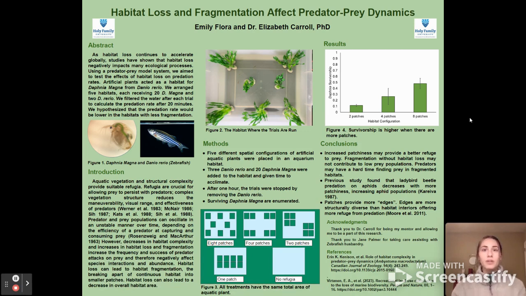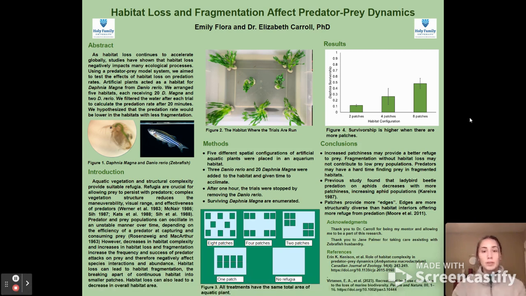We used 3 zebrafish and 20 Daphnia and allowed both the Daphnia and the zebrafish to acclimate to the habitat before running the trials. After 1 hour, we stopped the trials by removing the zebrafish from the habitat and then counted any surviving Daphnia.